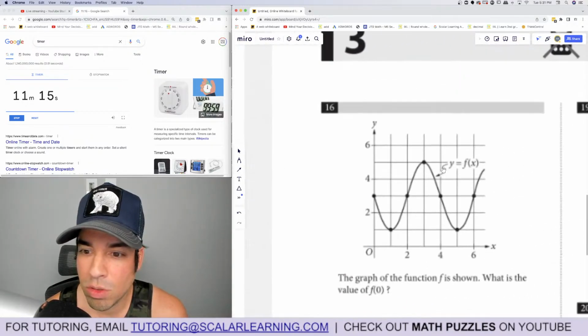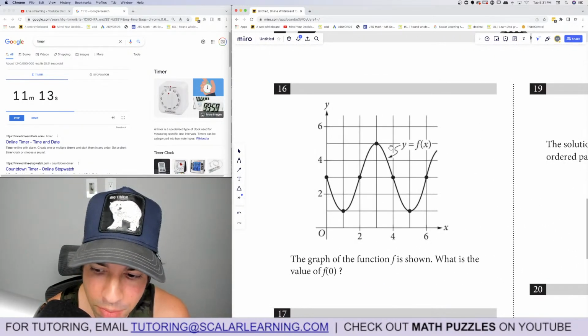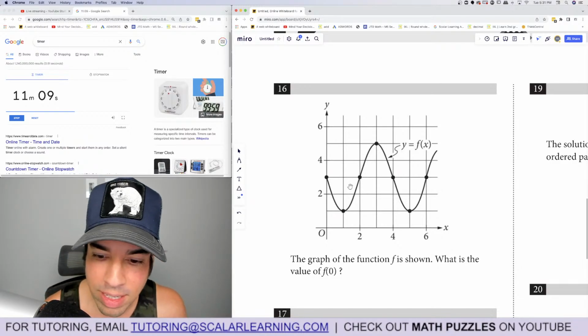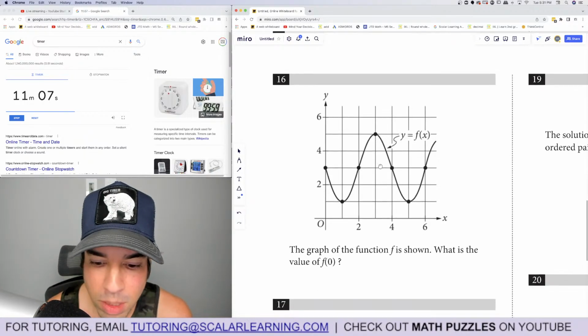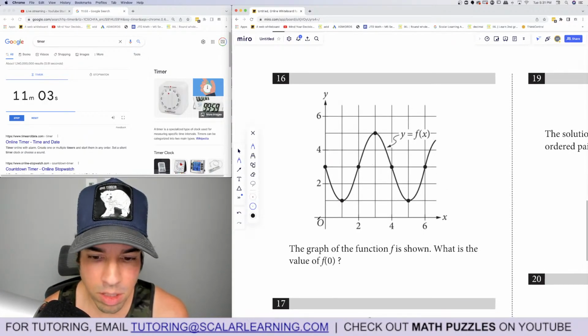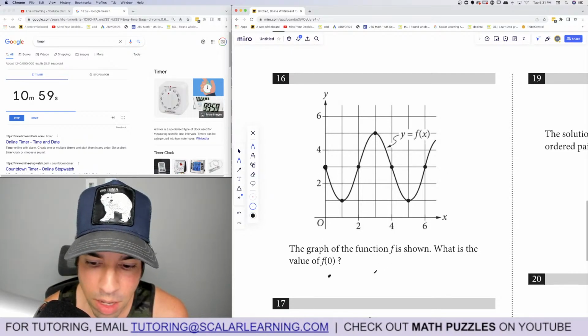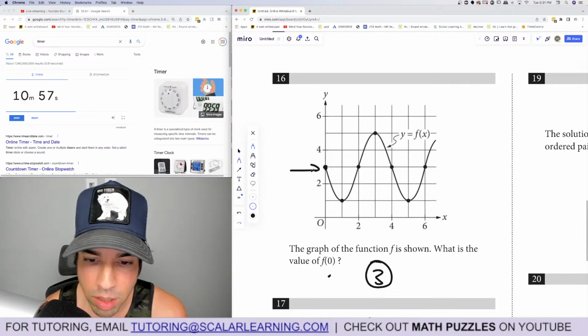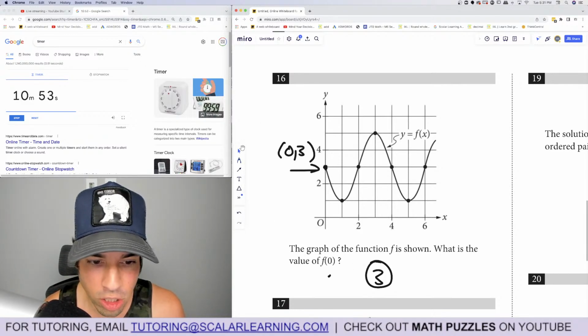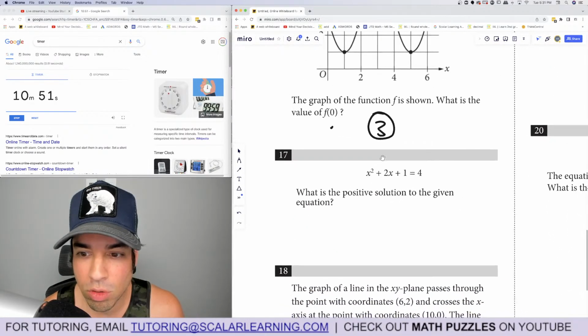Now we go to 16. The graph of the function f is shown. Okay, so now, again, notice reset in difficulty, right? It's going to get easier because we're on to the free response. What is the value of f of 0? So basically they're saying when x is 0, what is the function value? And it's clearly 3 right there, because there's a point 0, comma 3. This is just function notation combined with reading a graph. So 3 is the winner.